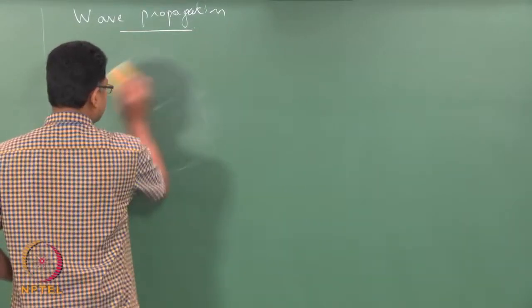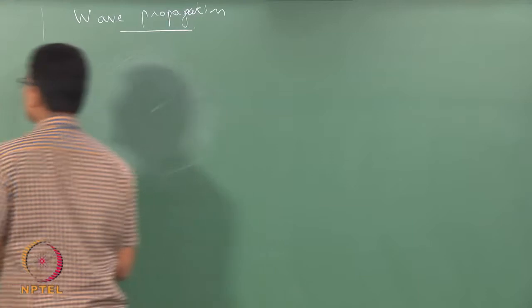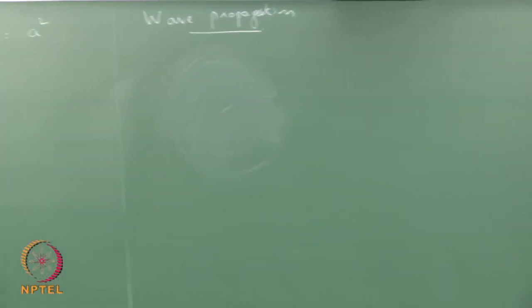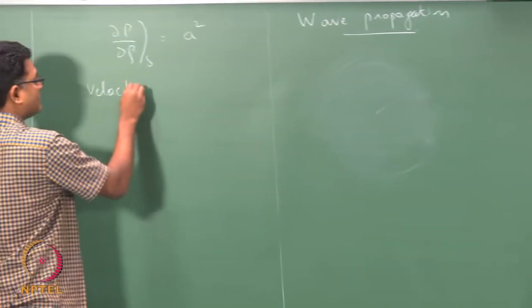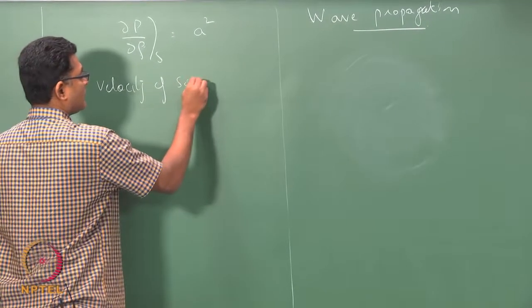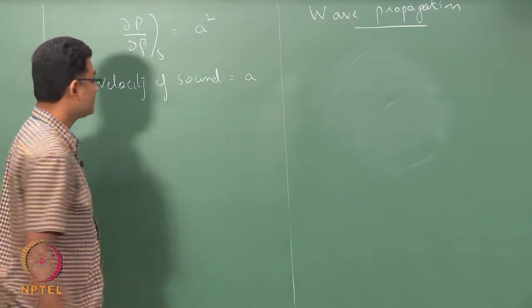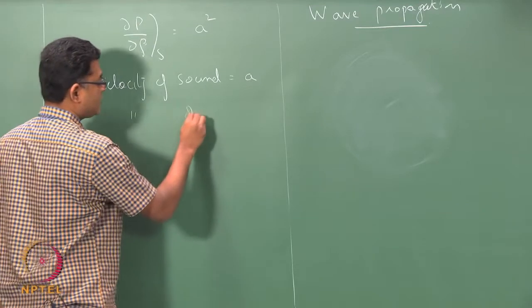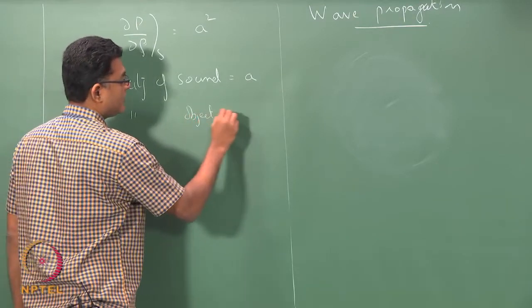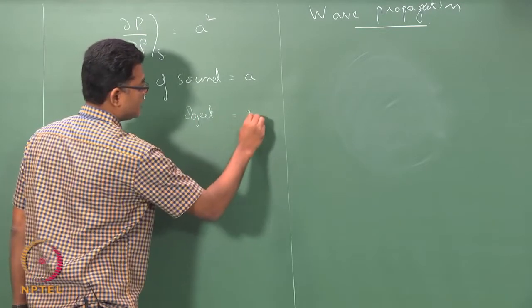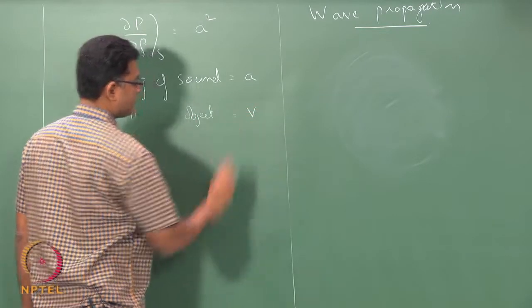So, first let me define something. Velocity of sound is a meters per second. Velocity of the object or the bluff body or whatever is v. Okay.